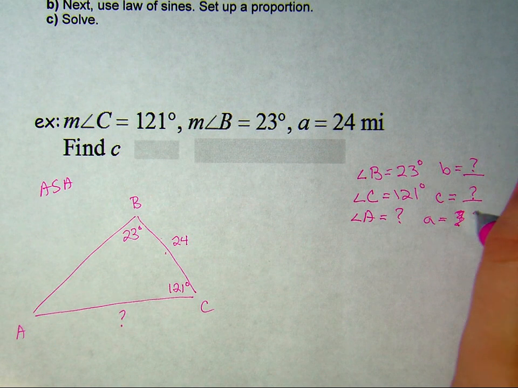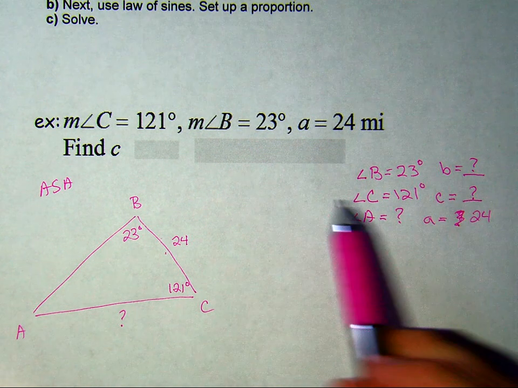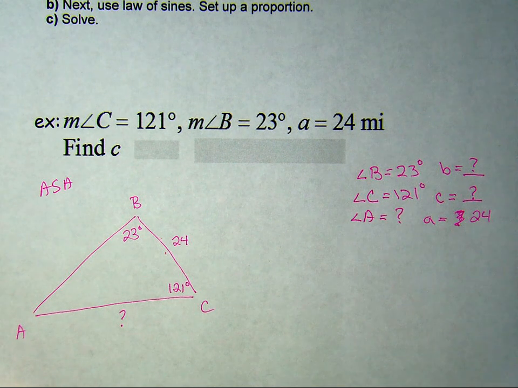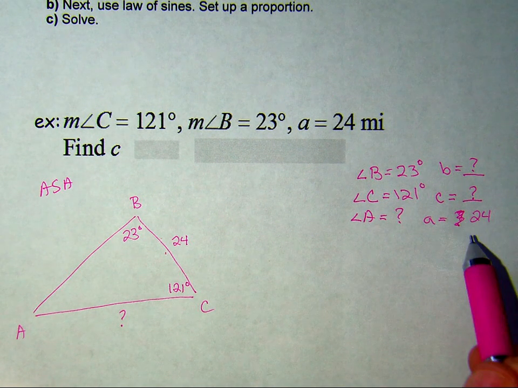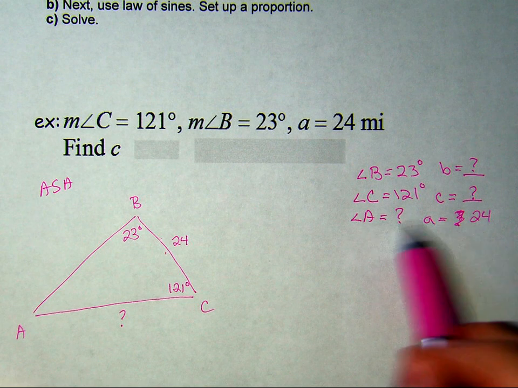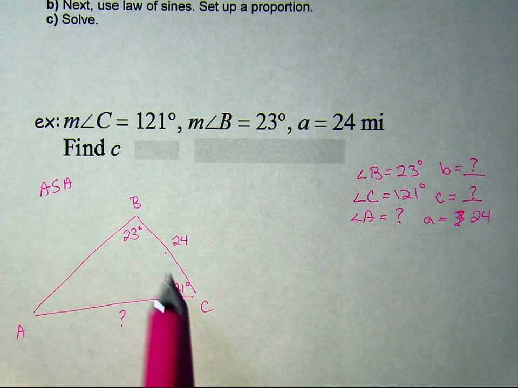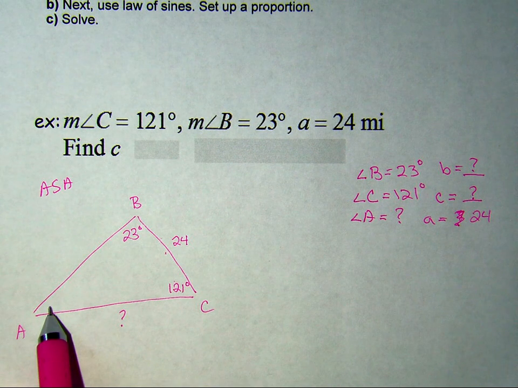So in all the problems so far, we've always had a corresponding pair of angles and sides. We don't have that. If I knew angle A, then I could have my corresponding pair. I just have to think. Angle A, B, C all should add up to 180 degrees because of the triangle rule.